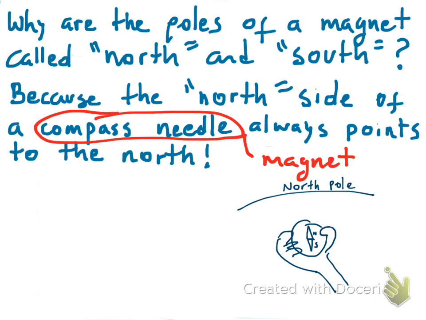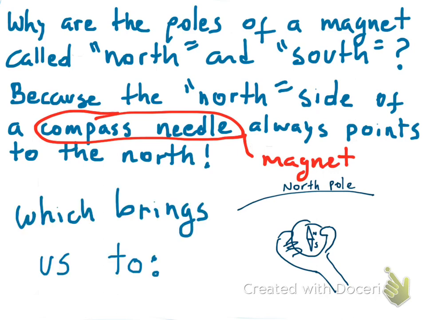Now, this is an interesting question. Why are the poles of a magnet called north and south? Well, the answer is because when you make a compass with a needle that is magnetized, one side of the needle, which is a magnet, it's always pointing towards the north. That's why a compass is such a useful instrument. The needle of the compass, one side of the needle, which is the one that we label as north, always points towards the north of the North Pole, the Arctic, on Earth.